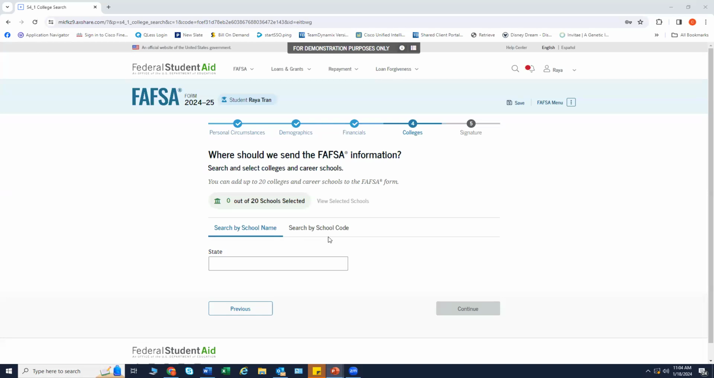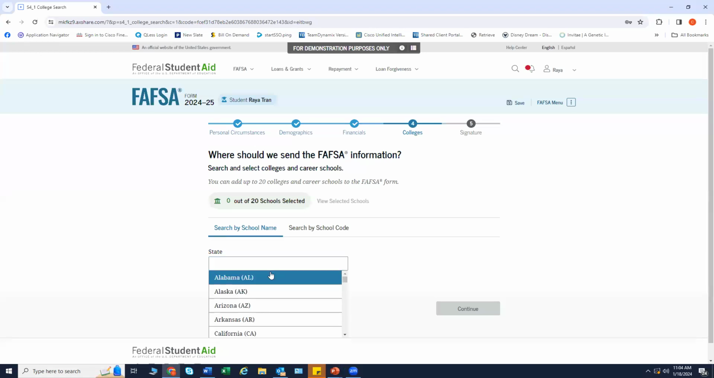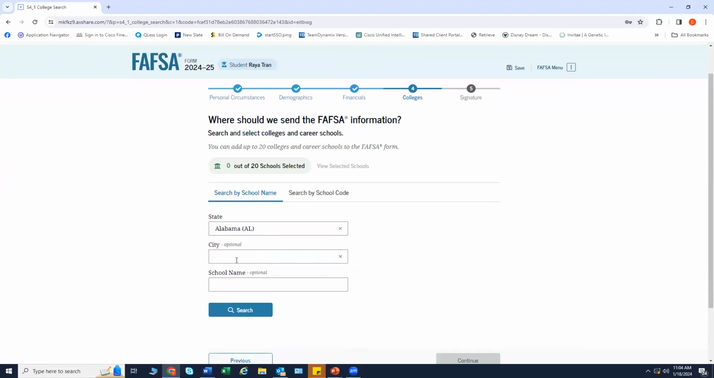The student searches by school by entering the state, city, and or the school name, or you can search by the school code. After selecting search, they select the correct school from the search results. Students can select to send their FAFSA information to a maximum of 20 schools and universities. This is an increase from previous years' FAFSAs of 10 schools. As you can see, the city and school name are optional, or again, you can search by the school code for the school.